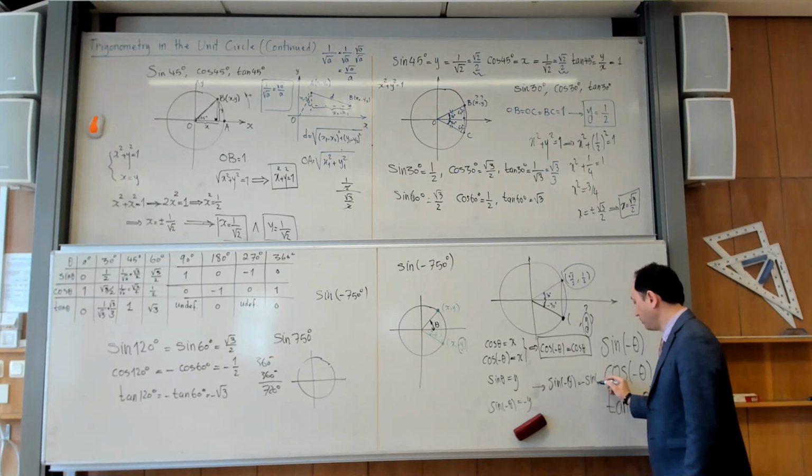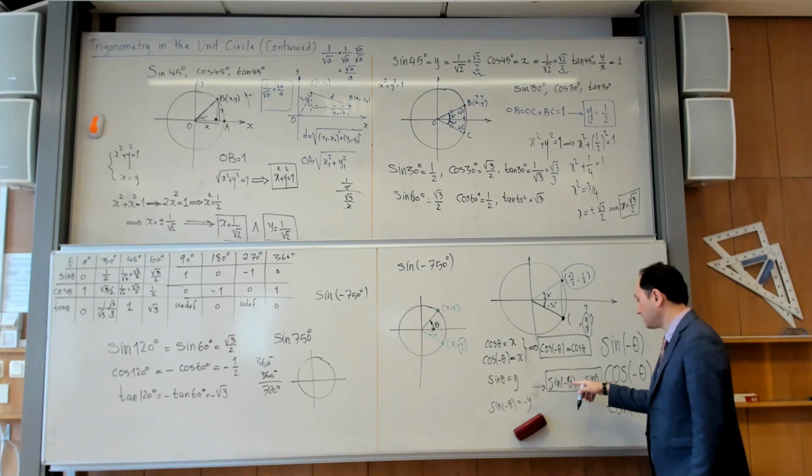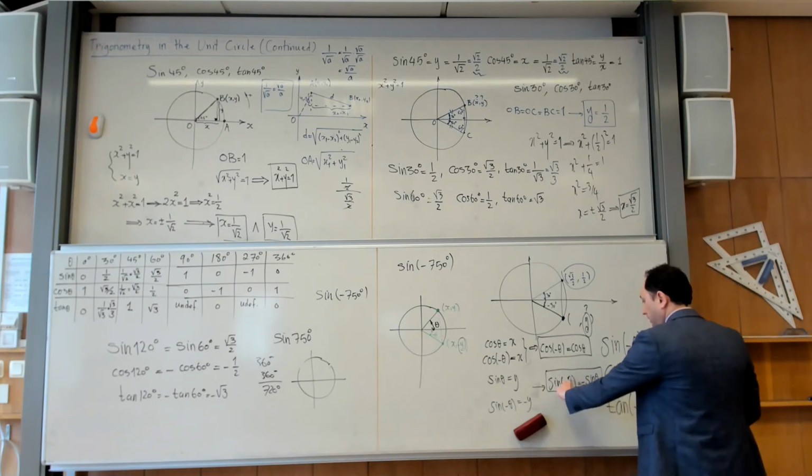It's an extremely important relation. So if I have sine of a minus angle, I can simply put this minus sign out and then write this.